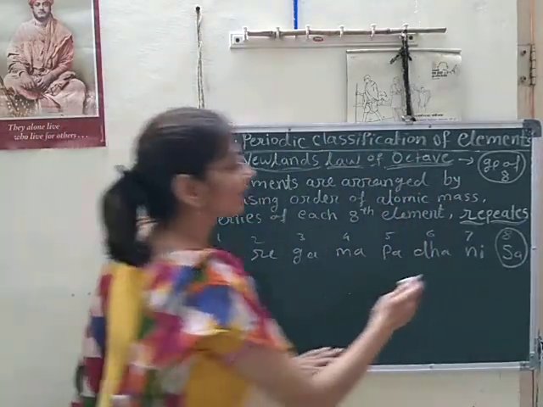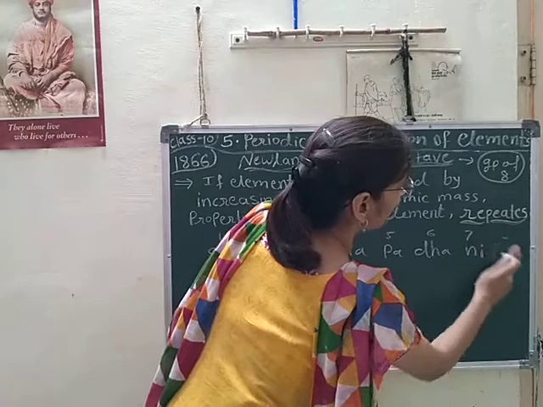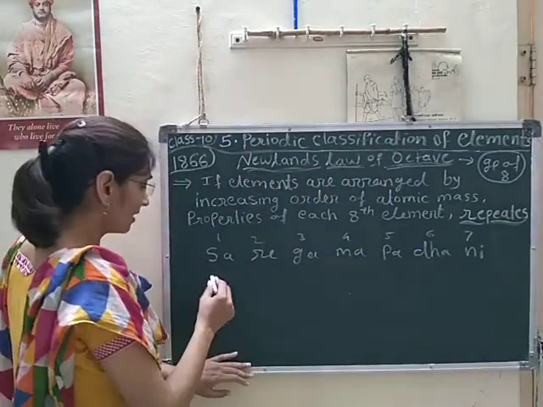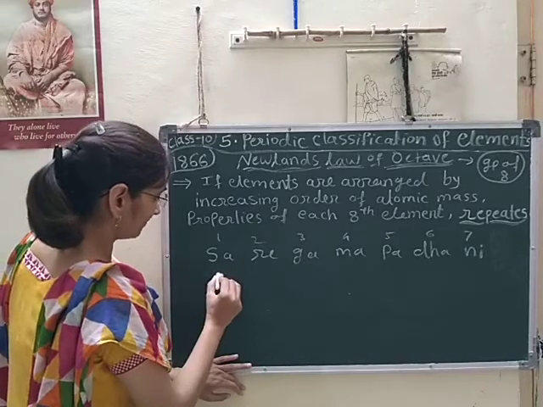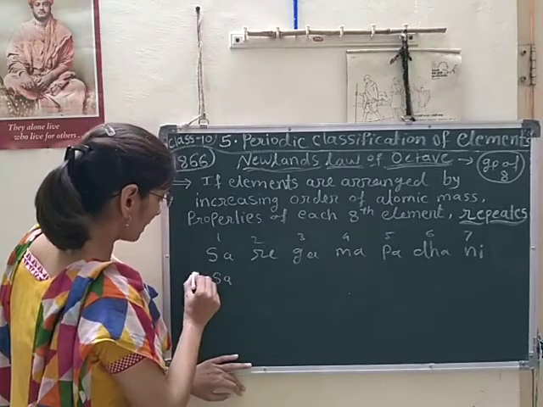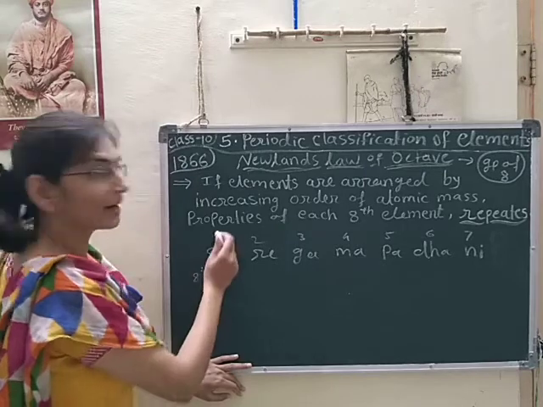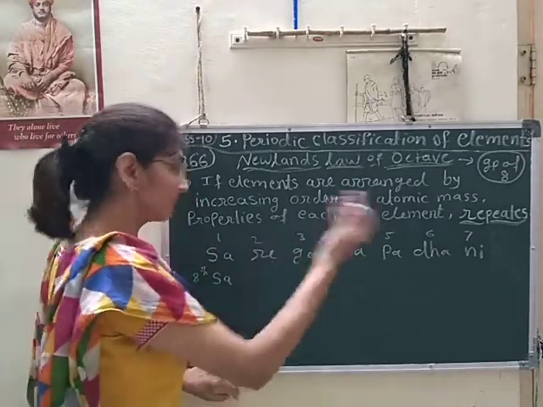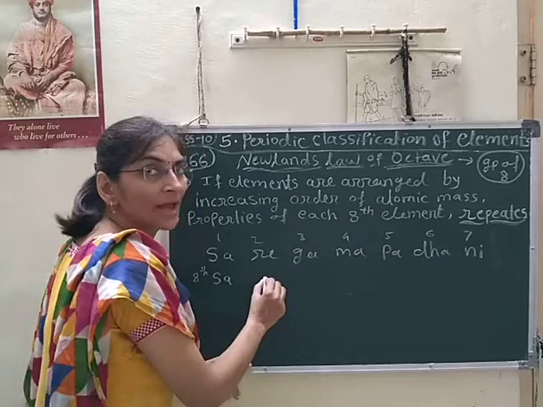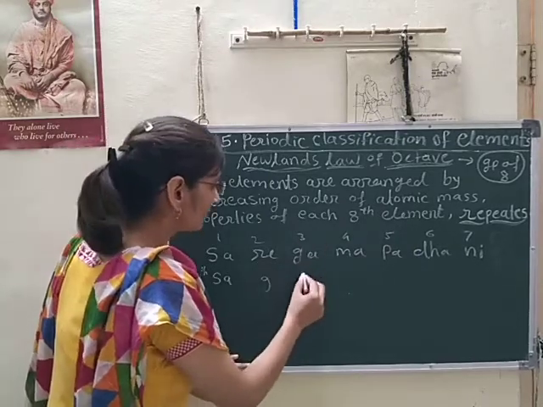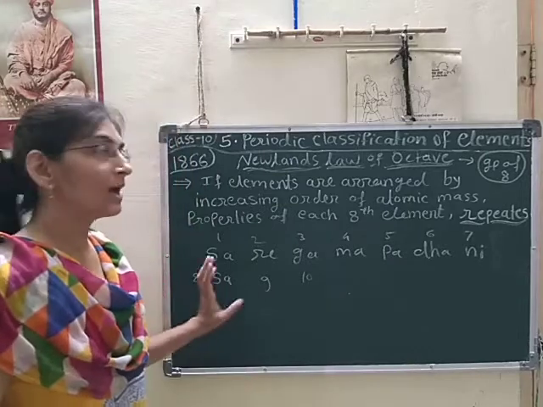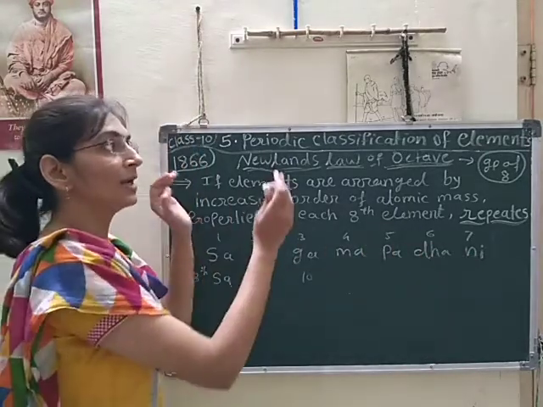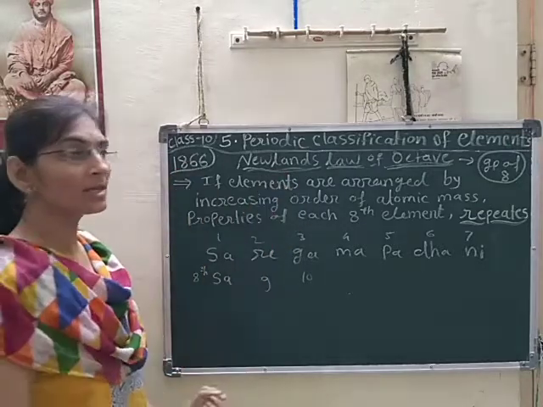So he changed the place and placed that similar property element under the first element. Like that, the 8th element is placed under the first element. Then the 9th element he placed under the second, the 10th element again, and in this manner he grouped the elements in periods.